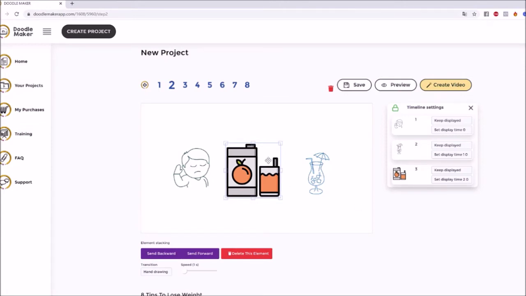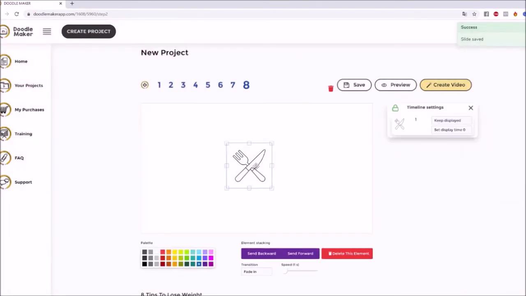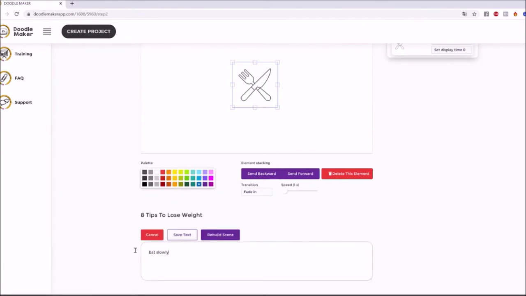So for example, if I wanted to go back to this final slide, and I wanted to basically remove this and make it, for example, eat slowly. If I want to edit that text, I can edit it right here, okay? I can say, call us now for more details or something like that, or even let's just say visit our website today, and you can put a website URL here and so on.